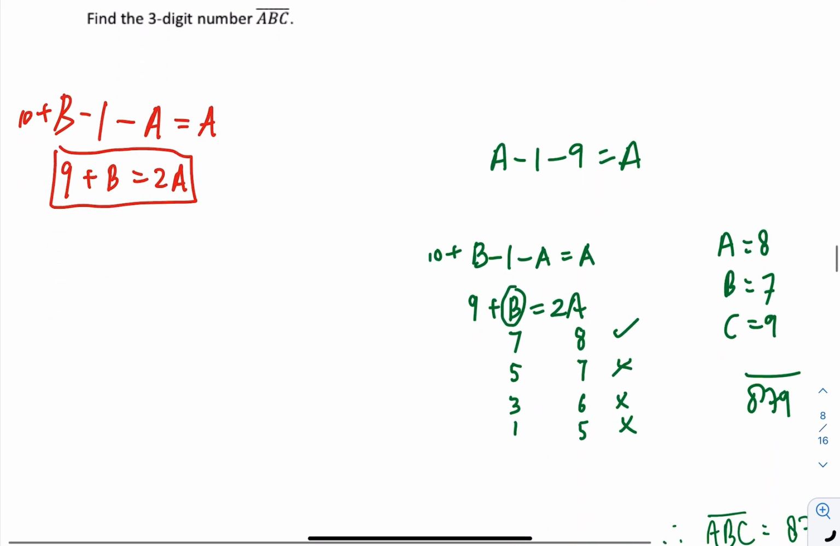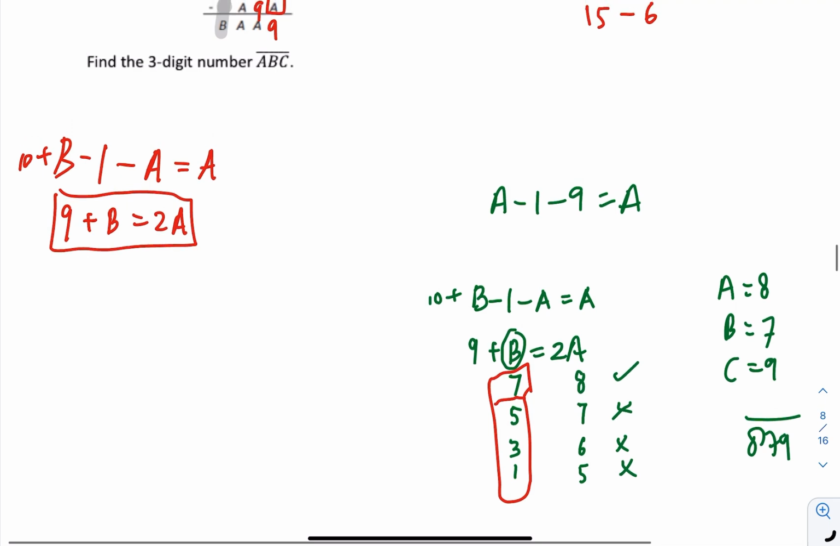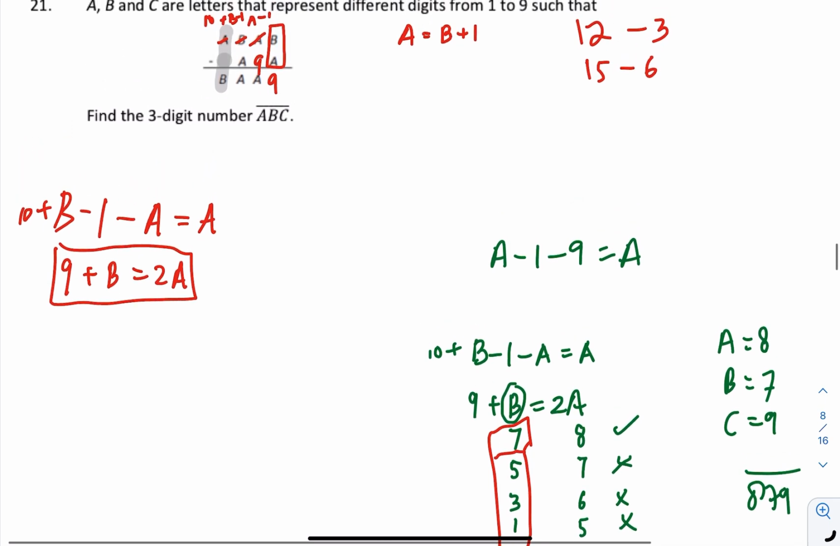So if B plus 9 equals to 2A, that means B must be an odd number. So I've listed out everything over here. So only 7 satisfy the condition that A is 1 larger than B. So that means A will be 8, B will be 7, and C will be 9. So A, B, C is 8, 7, 9.